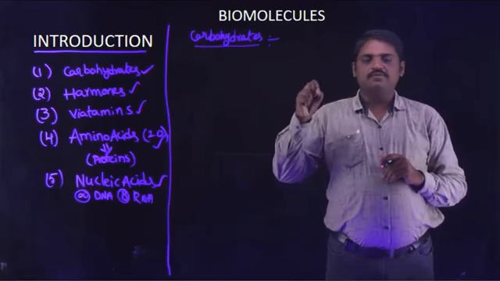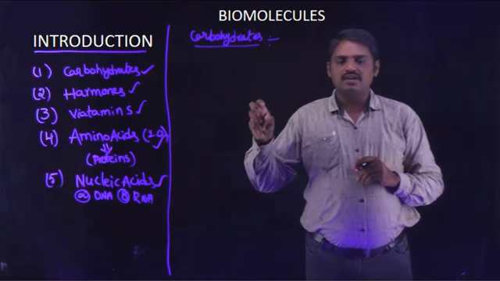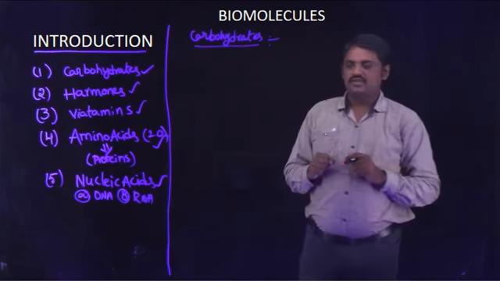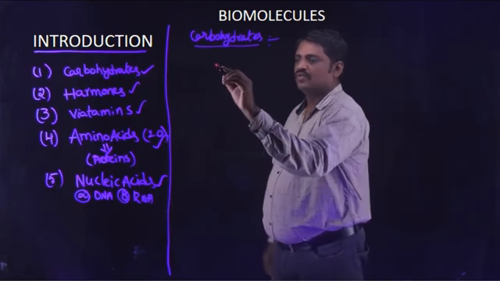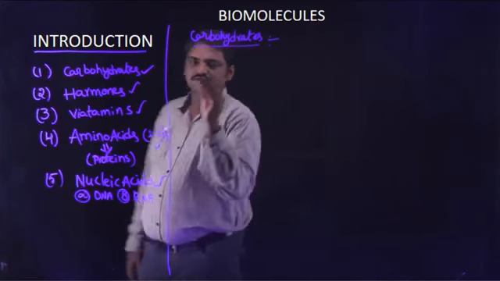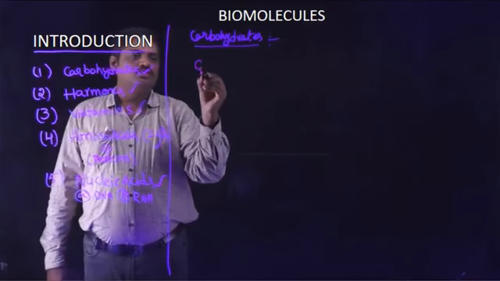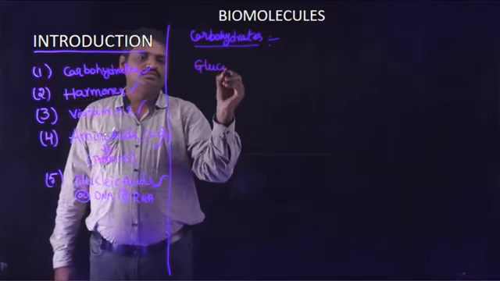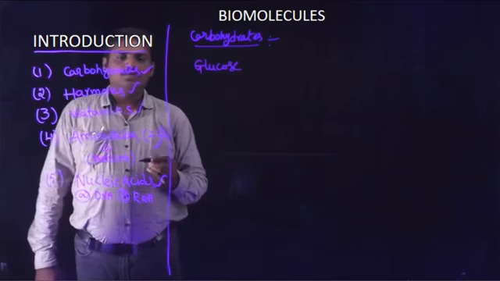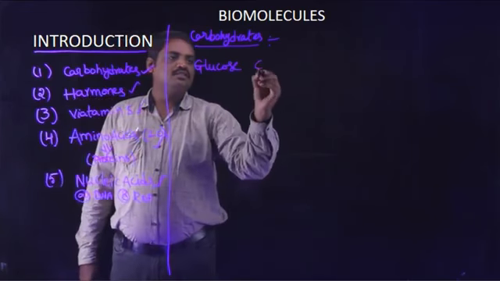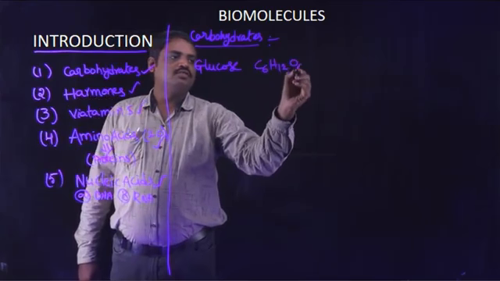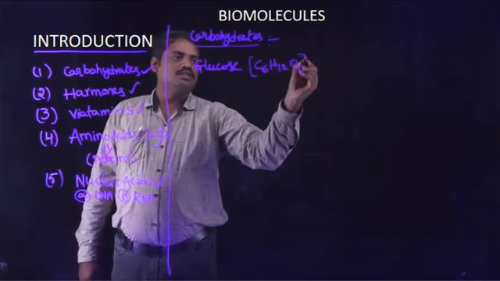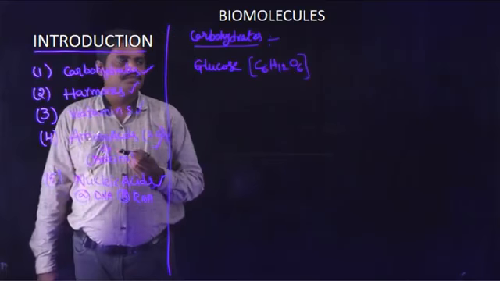That type of molecule is known as a carbohydrate. For example, glucose. The formula is C6H12O6. This is the formula for glucose.